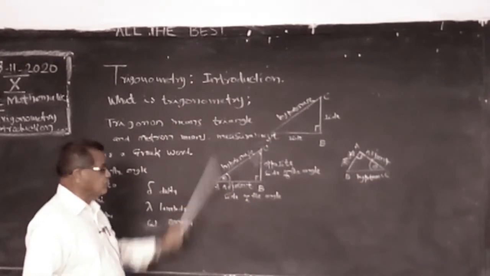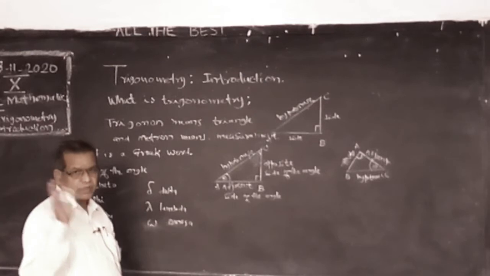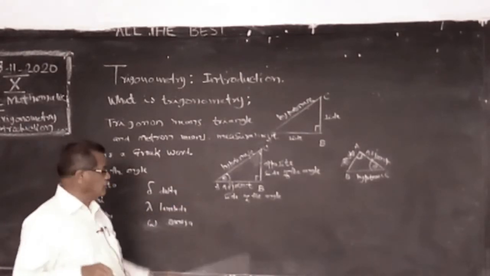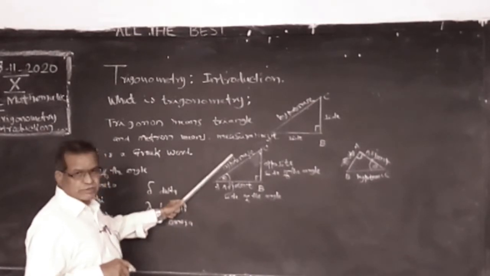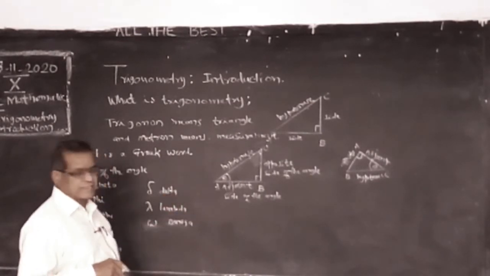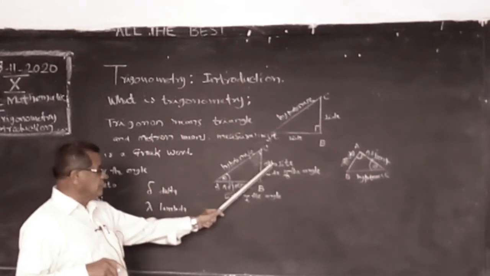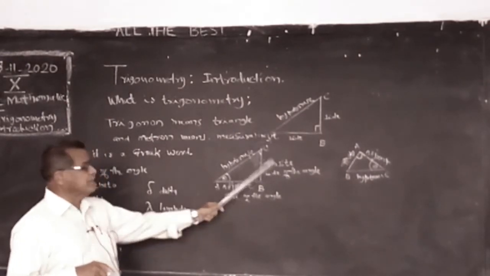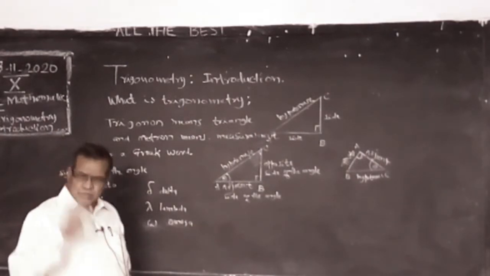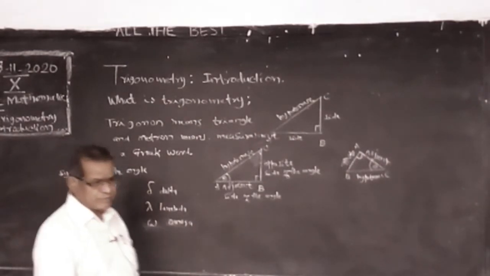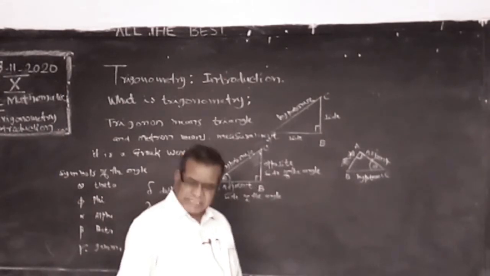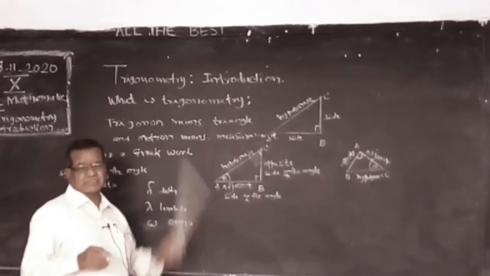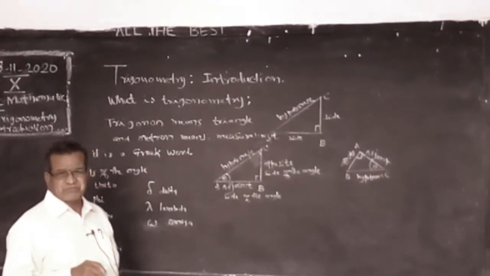Opposite side by hypotenuse is 1 ratio, or hypotenuse by opposite side, adjacent side by hypotenuse, and hypotenuse by adjacent side. And the third pair, opposite side by adjacent side and adjacent side by opposite side. We can write only a maximum of 6 possible ratios. That's why we have 6 ratios in trigonometry.